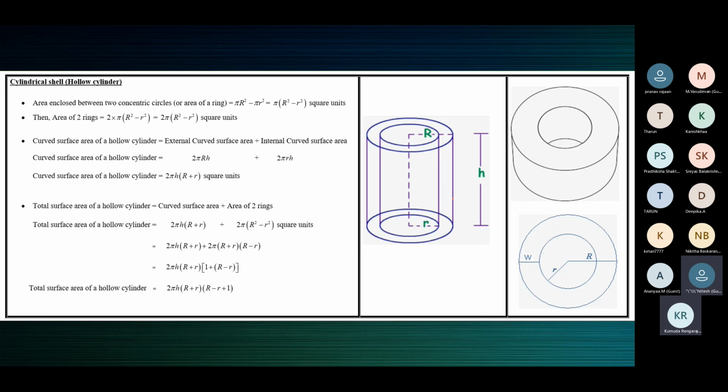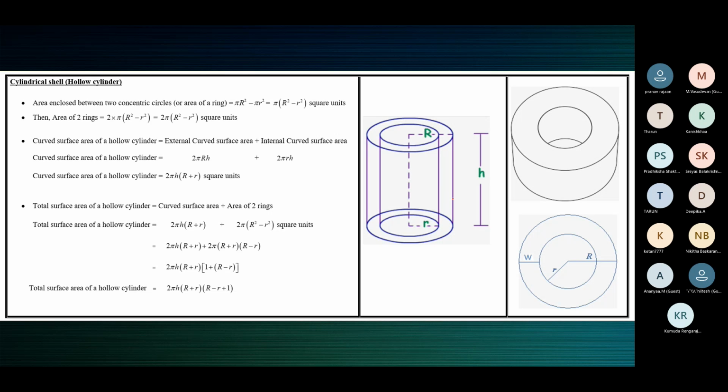And how many curved surfaces will you find? 1 curved surface. What about the inside? 2, ma'am. Yes, I said it should not be visible anywhere. It should be yellow everywhere. This mic is enabled. Please disable your mic.